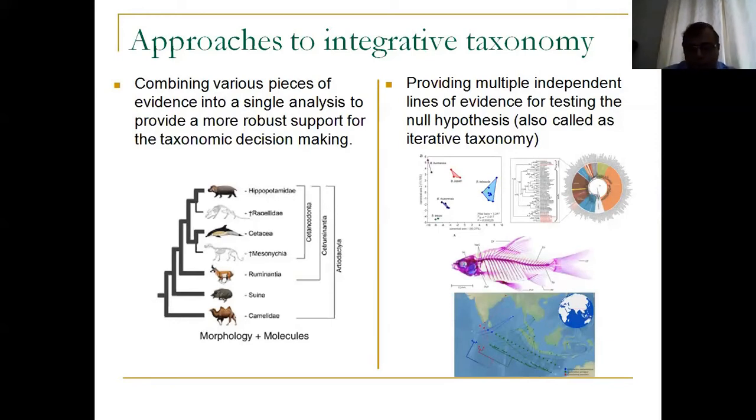The other approach to integrated taxonomy is you give different evidences. You look at morphology, you give morphological evidence. You look at genetics, you give genetic evidence. You look at osteology, you give anatomical evidence. You look at biogeography, you give biogeographical evidence. So you give different evidences, and based on those evidences you take a final decision. This kind of taxonomy, which is actually more common in the integrated taxonomy literature, is also called iterative taxonomy. So you can either have a truly integrated taxonomy where you combine all evidences together to form a taxonomic decision, or you can take all different methods separately and then take a collective decision based on that.